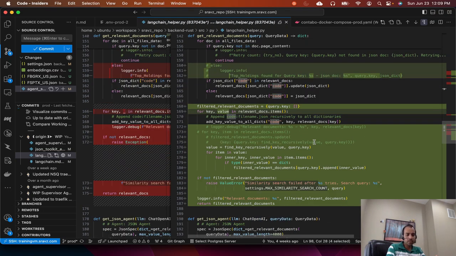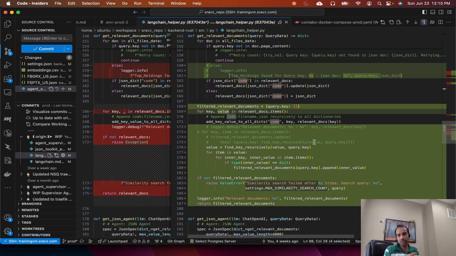Where we go through: we had a document, and we have broken it down into individual pieces. Within each piece, earlier we just put a file name at a high level. Now, instead of putting the file name as a key in that JSON blob, we go through each piece recursively, and in each and every object we put the file name. That way we make the document more relevant.